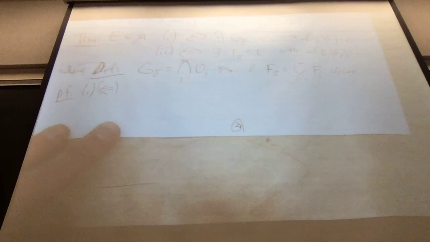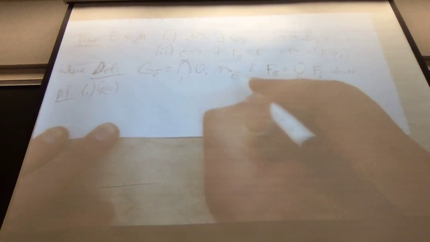So the first thing to observe is that any G delta set is measurable. Maybe I should just write it here. As are F sigma sets, they're measurable too.